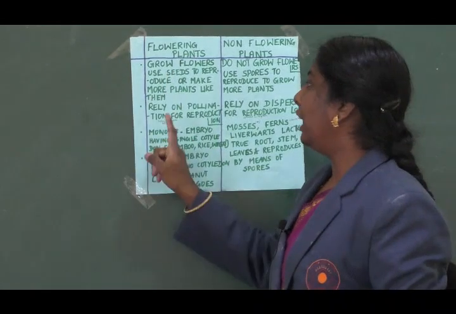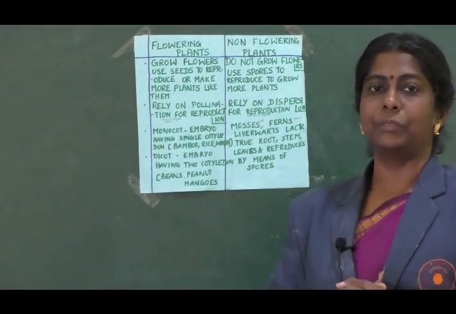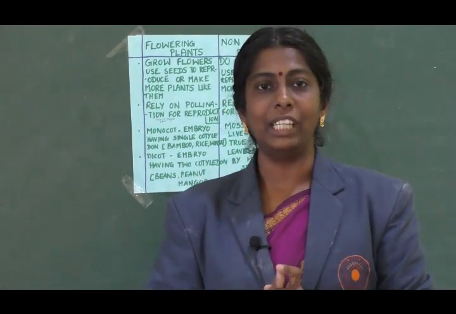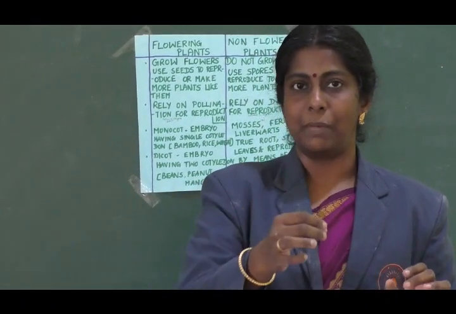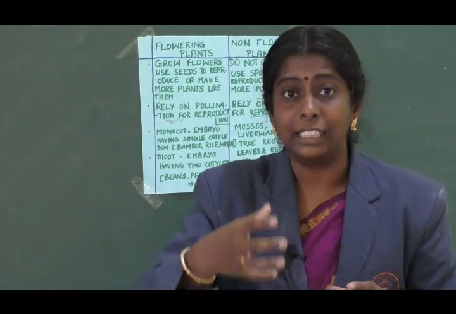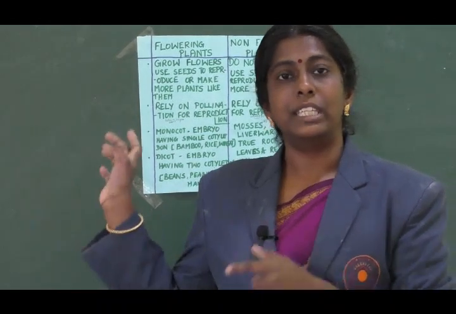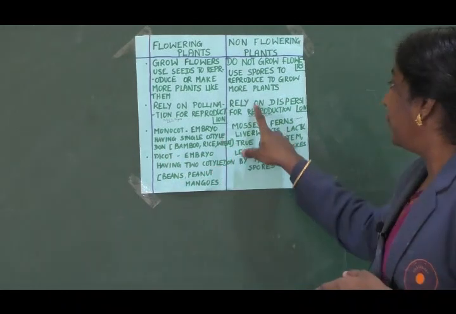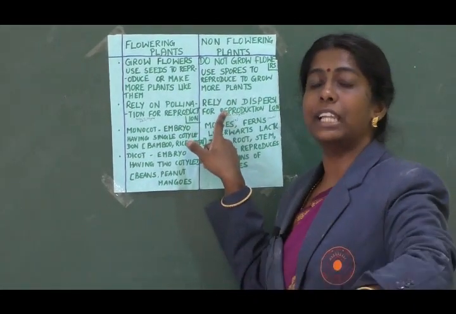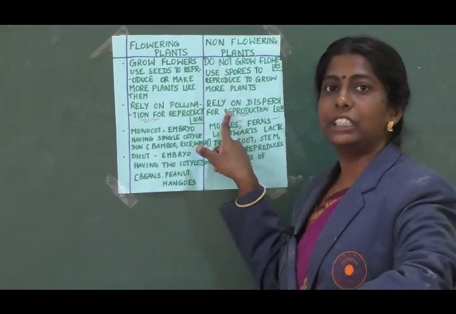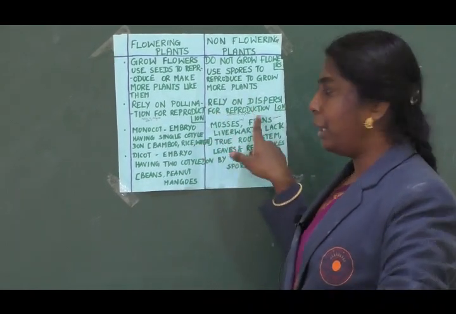And then flowering plants rely on pollination for reproduction. Pollination is just transferring the pollen from anther to stigma for reproduction to get another copy. But here non-flowering plants use dispersion, that is, spreading over a large area for reproduction.